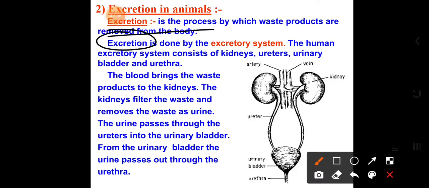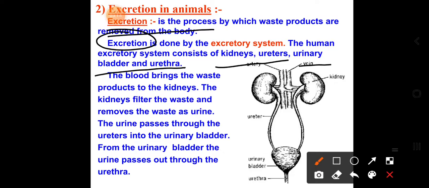In our human body, the major excretory system is the urinary system, which contains kidneys, ureters, urinary bladder and urethra.